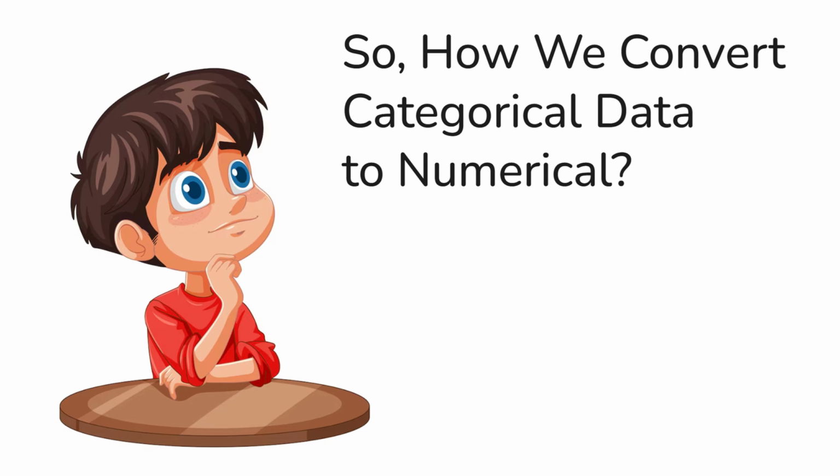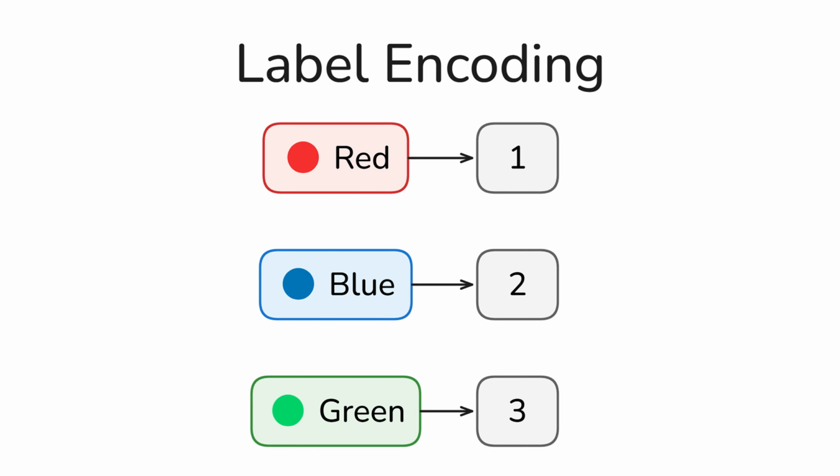Now, here is a very simple idea. We can assign numbers to each category. For example, red will be assigned 1, blue will be 2, green will be 3. This is called label encoding. It is simple and easy to apply. But there is a problem.